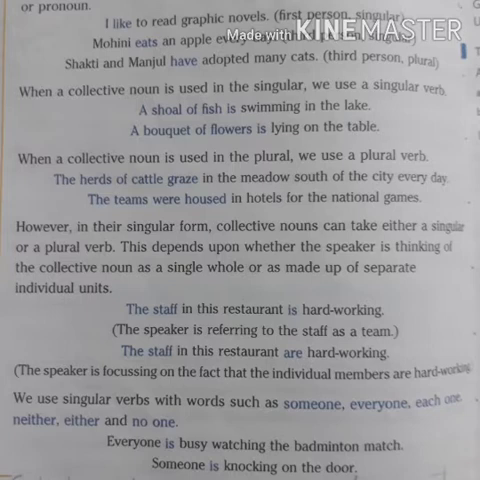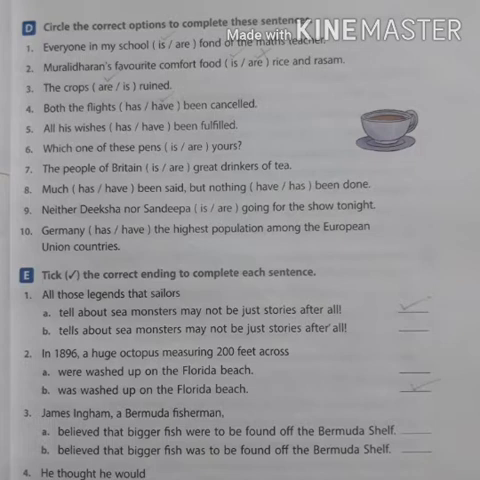Now look at the textual exercises given in your text. Exercise D, the first one, you have to circle the correct options. First one, everyone in my school are fond of the maths teacher. Here which is the correct verb? It is is. You have to tick the word is because the sentence has started with everyone. So we already told that when the sentence starts with everyone, we have to use only a singular verb. See the next one. Muralidharan's favorite comfort food are rice and rasam. Here I have to use only is because I am referring to a single person, only about Muralidharan's favorite food.